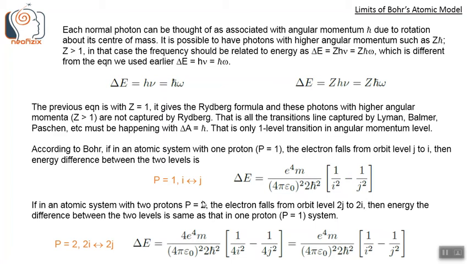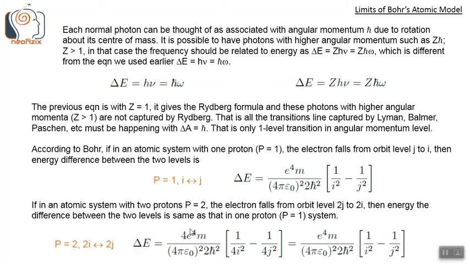If in an atomic system with two protons, that is P equals 2, the electron falls from orbit level 2j to level 2i, then the energy difference between the two levels is the same as that in the P equals 1 system.